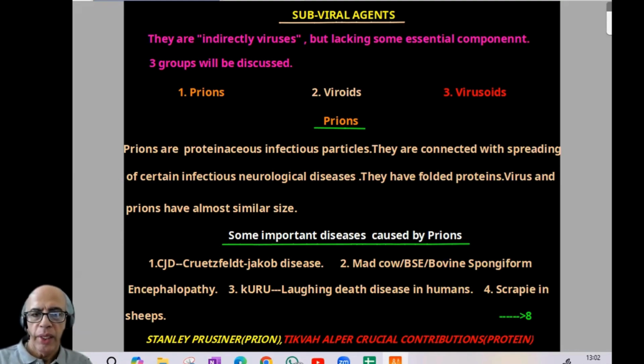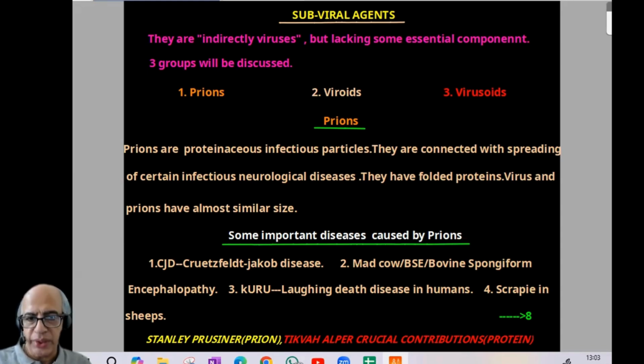Now, prions. Prions are proteinaceous infectious particles, PrP. They are connected with the spreading of certain infectious neurological diseases. And they have folded proteins. Virus and prions have almost a similar size. Now, some important diseases caused by prions: CJD, Creutzfeldt-Jakob disease, mad cow disease, BSE, bovine spongiform encephalopathy, Kuru, laughing death disease in humans, scrapie in sheep.